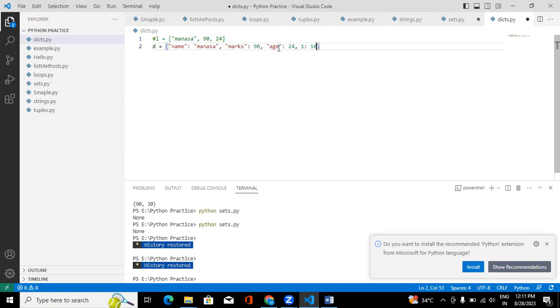Except list, you can take any type of data as key, and keys should be unique. See, now I have name as a key. Again, I can't take name as a key. So duplicate keys are not allowed, but duplicate values are allowed. For example, here I will take 2 as key and give the same value 90. It will accept. Duplicate keys are not allowed, but duplicate values are allowed in a dictionary.